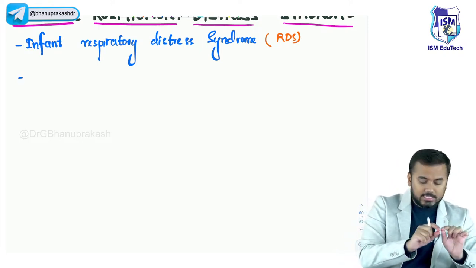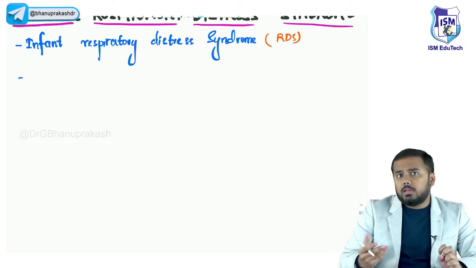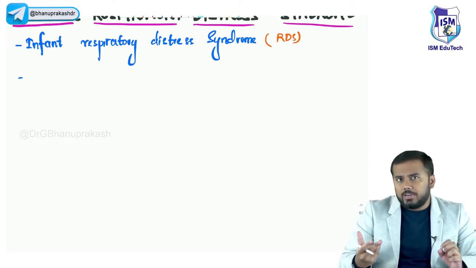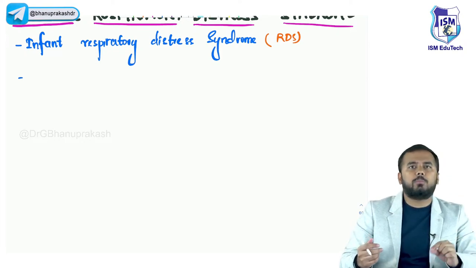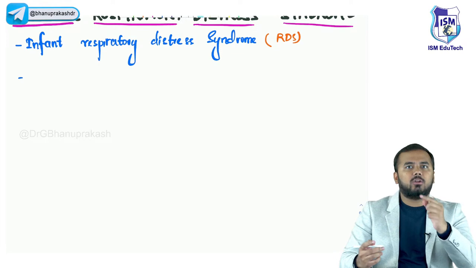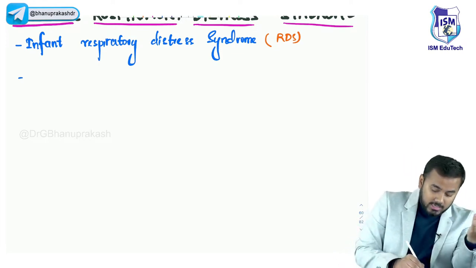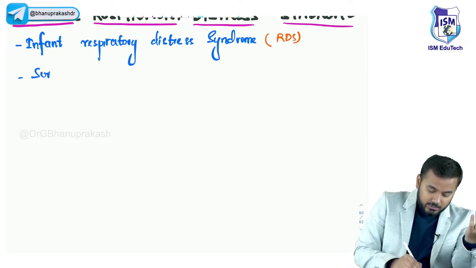Don't worry, we will discuss everything point to point by concept. The main reason for respiratory distress syndrome in infants is surfactant deficiency. The entire topic is completely circling around this one word, surfactant deficiency. So that is why it is also called surfactant deficiency respiratory syndrome.